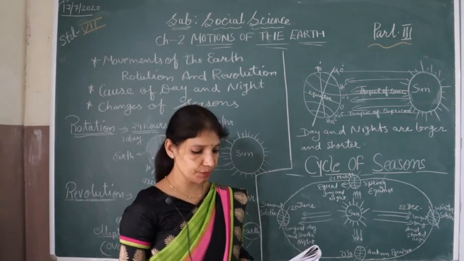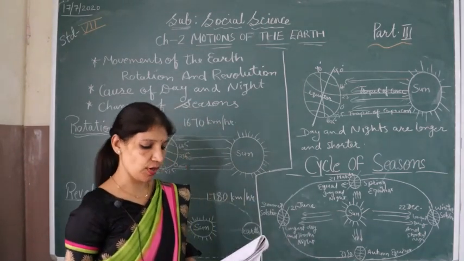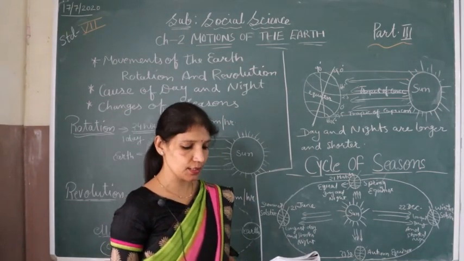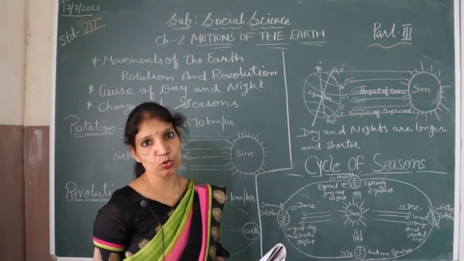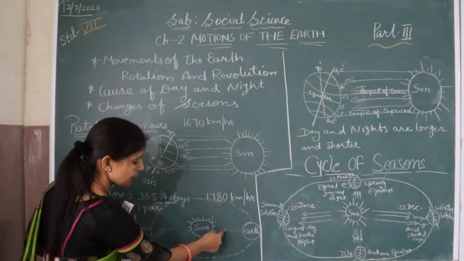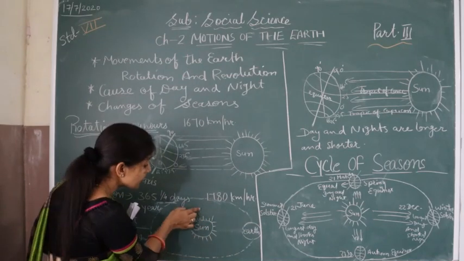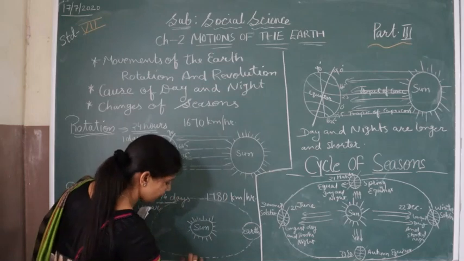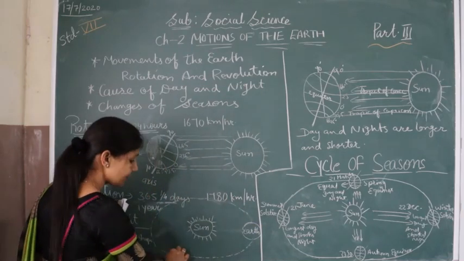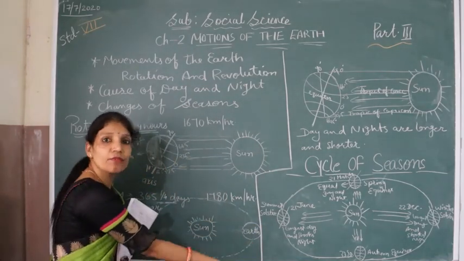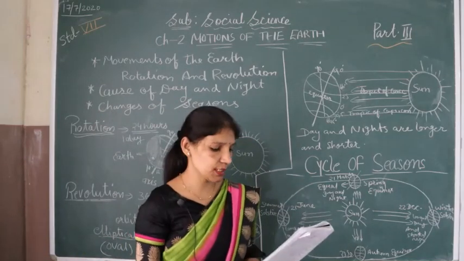It is elliptical, means the oval shape. This is why the distance between the earth and the sun does not remain the same throughout the year. Means यहाँ पे अगर ये दूर है तो यहाँ आते आते थोड़ा पास में भी हो सकता है. The distance is not the same throughout the year. This is a year. When it completes this revolution, it will make 1 year. So it will not be the same distance.